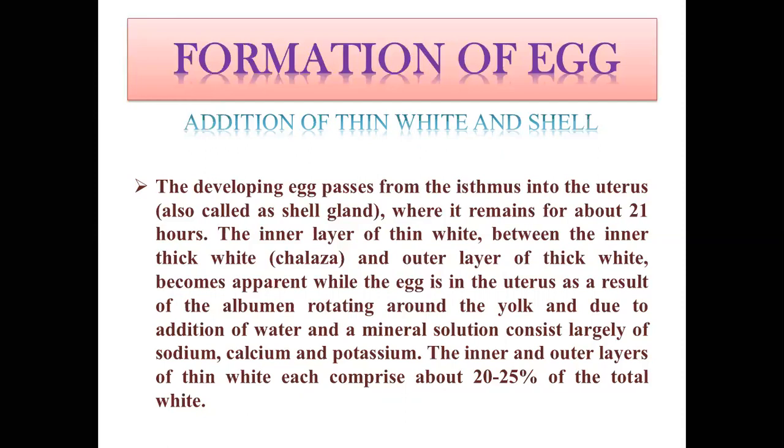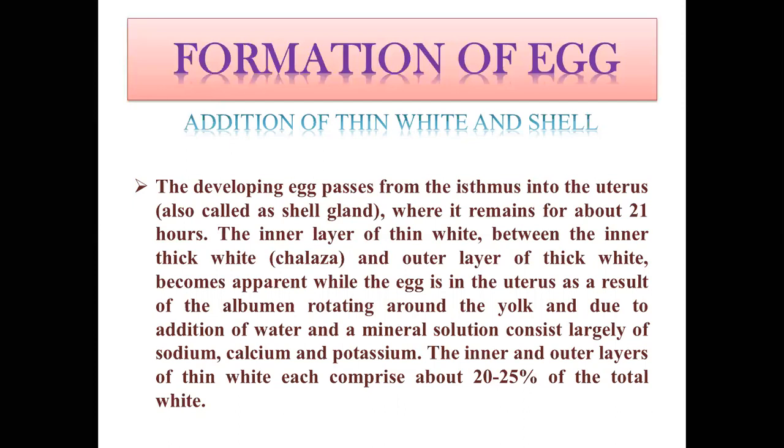So here you can see that in the magnum region there was secretion of thick albumin which surrounds the yolk. In the uterus, there will also be secretion of some part of albumin, and due to the addition of water, two layers of this albumin become thinner. As I said earlier, generally all these four layers, inner and outer thick albumin and thin albumin, are the same in composition, but due to addition of water, two layers become thin and two layers become thick albumin.